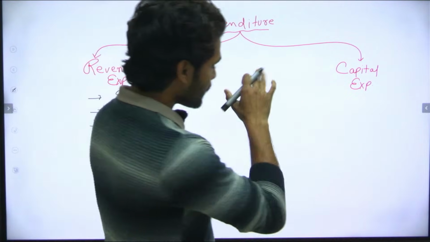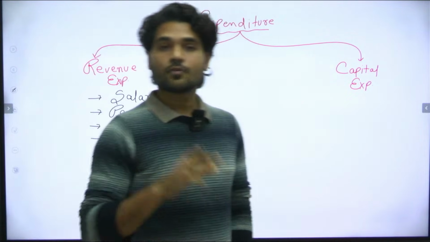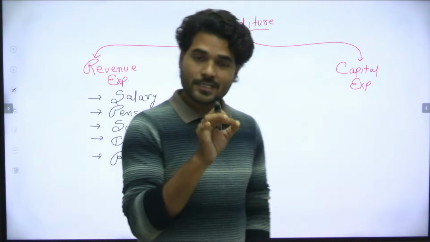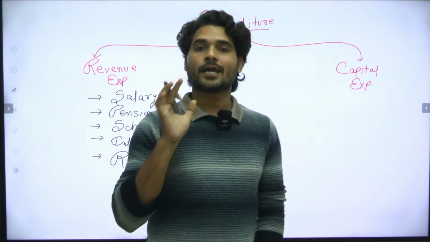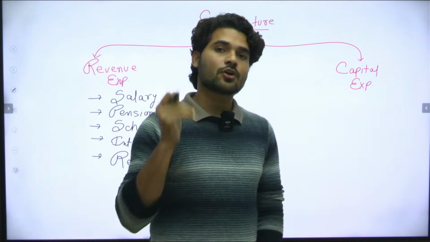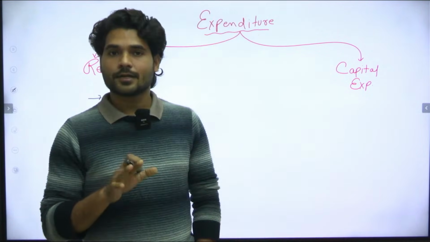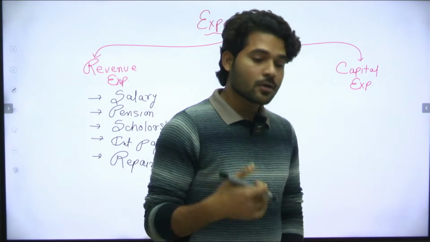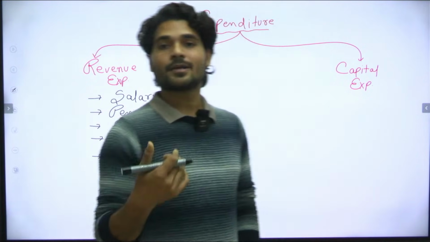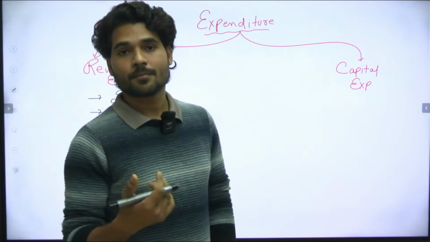Now we have capital expenditure. Okay, so what is capital expenditure? The one-time expenses of the government are called capital expenditure, right? So what are the expenses of the government that are one-time?